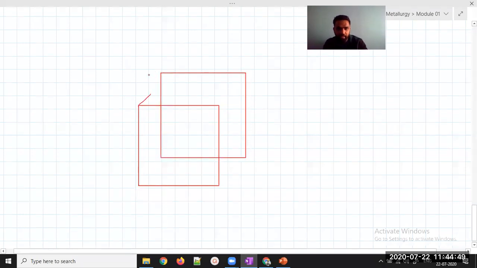If it's not that correct, you can understand. If you can understand, that's more than enough. This will be one side, this will be another. I'm just trying to close this shape. Okay, so this is my 3D parallelepiped. This will keep on repeating, but I am not repeating it right now.